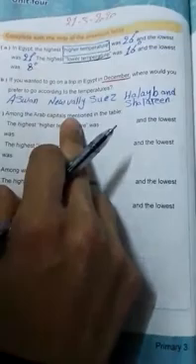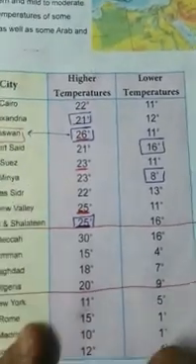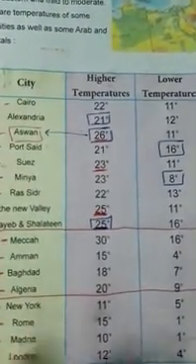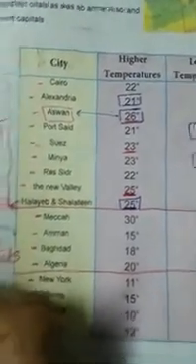Question letter C. Among the Arab capitals mentioned in the table, the highest of higher temperature. So he asked about the higher temperature. I need the highest higher temperature, how many? So I will check from my table. This is a part of Arab capitals.